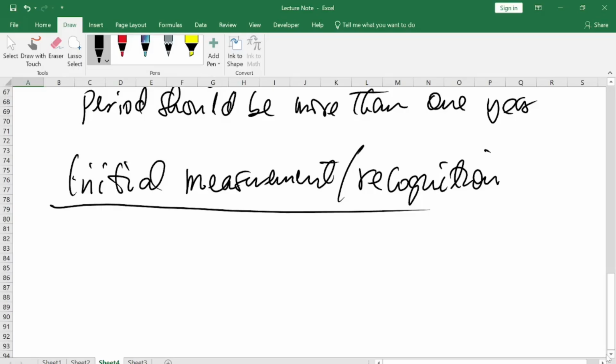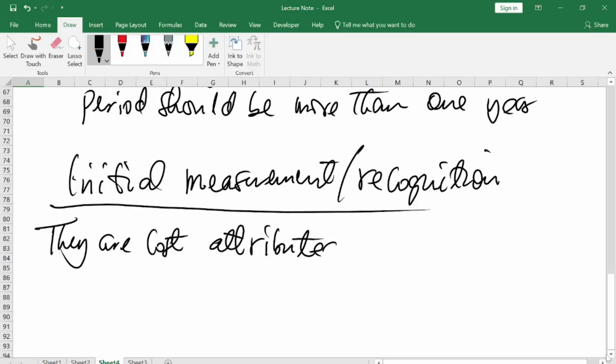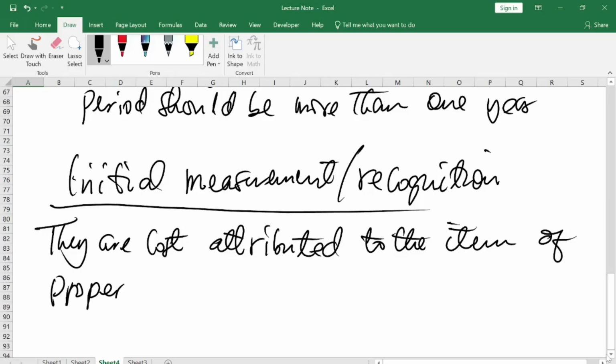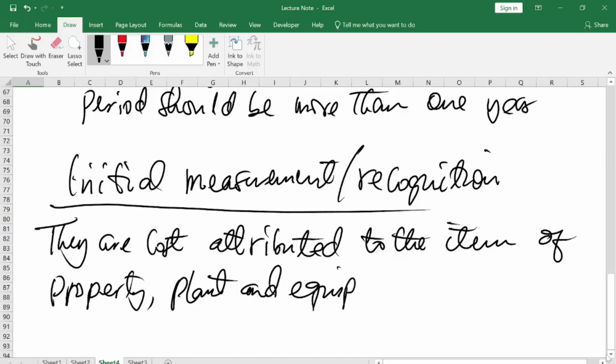They are costs attributed to the item acquired, or to the item of property, plant, and equipment.